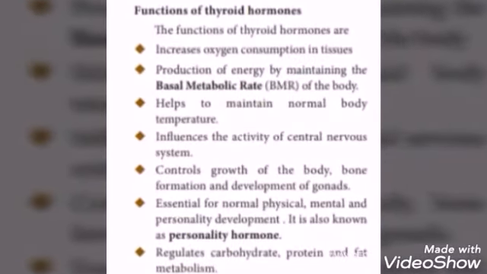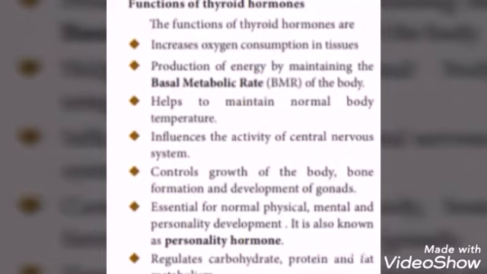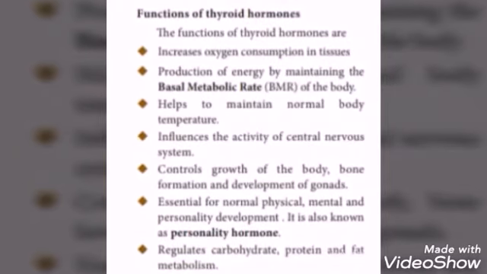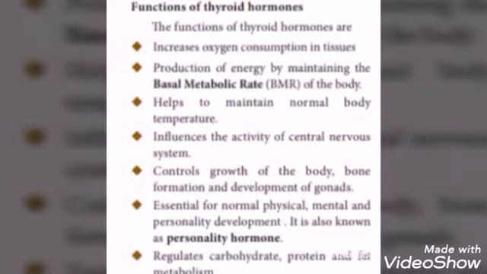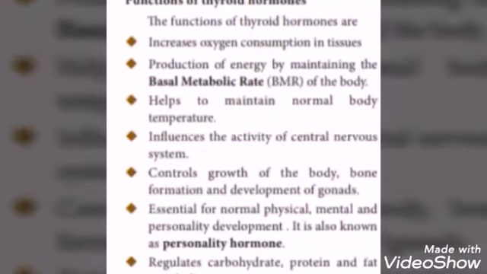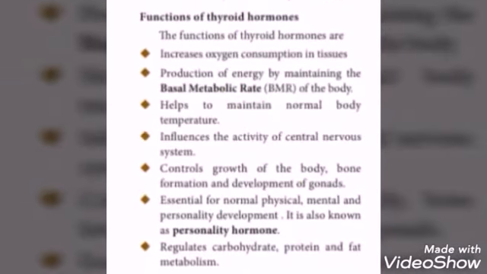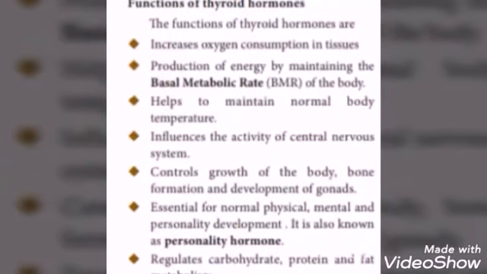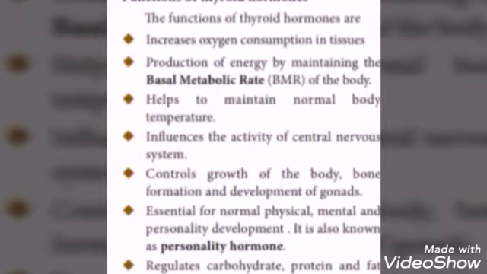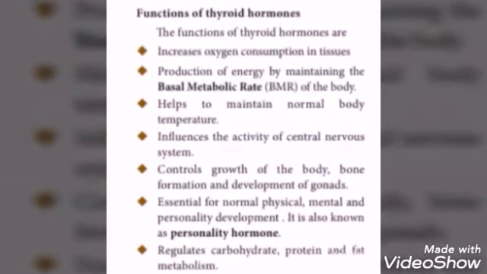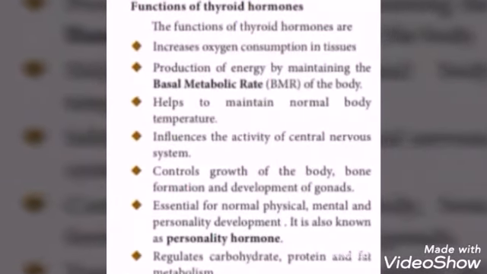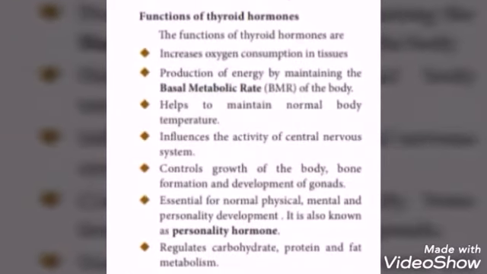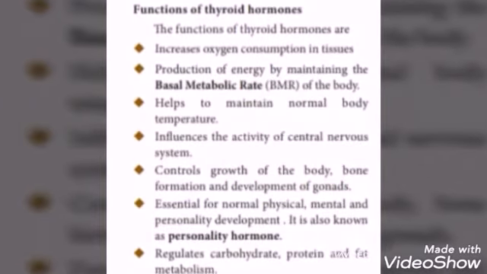Thyroid hormone secretion usually rises in winter months to keep the body warm. Next one, influences the activity of central nervous system. Then controls the growth of the body and bone formation. It is essential for normal physical, mental and personality development. So it is called personality hormone. Physical appearance plays an important role to build your personality, which is controlled by thyroxine hormone. That's why it is known as personality hormone. It regulates carbohydrate, protein and fat metabolism.